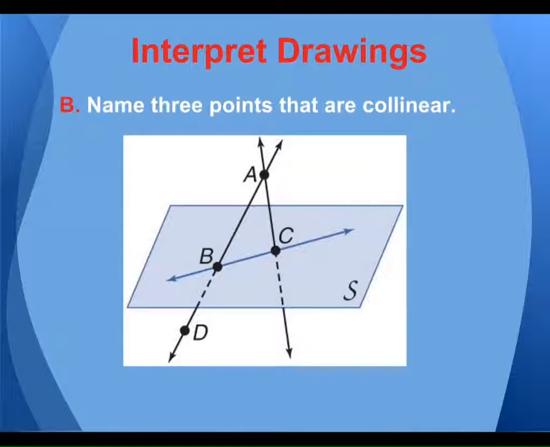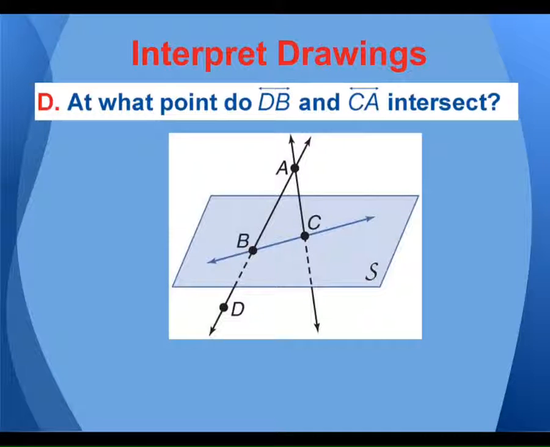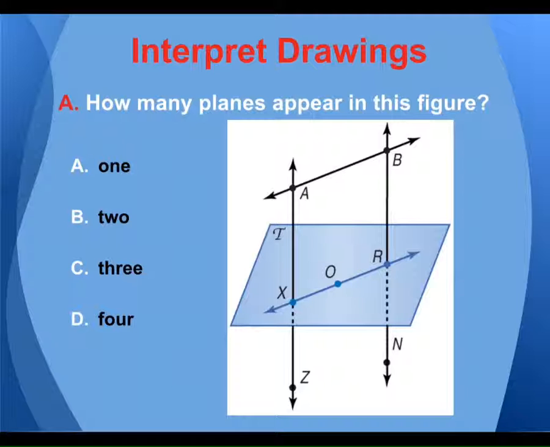Name 3 points that are collinear. There are only 3 points. What are they? A, B, and D. Collinear share the same line, okay? At what point do lines DB and CA intersect? What's the point that they intersect? A, right? That's where they cross, intersect, okay? Not too difficult. How many planes are in this figure? Again, we just talked about that. It's going to be 1, 2.